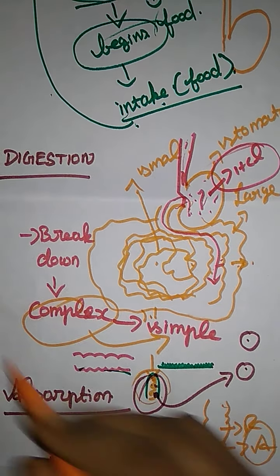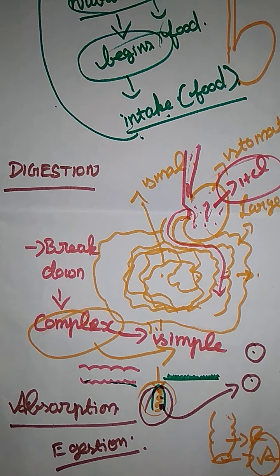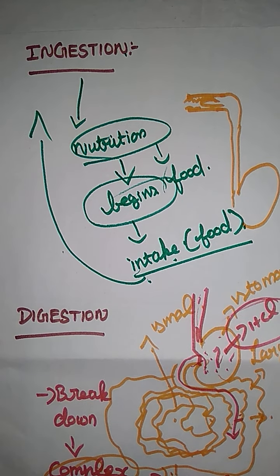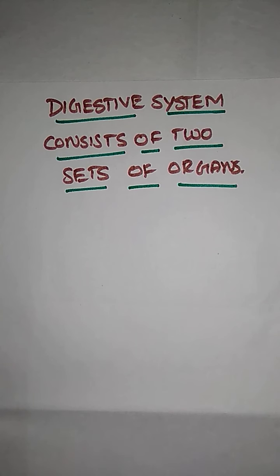Okay, so this is the basic process of the digestive system. This is an overview of the digestive system. The first thing we are going to enter into is the digestive system. Majorly, it is considered in two parts. Let me see the major division of the digestive system. Here, what is the topic? A digestive system consists of two sets of organs. That is, two divisions, two sets of organs.